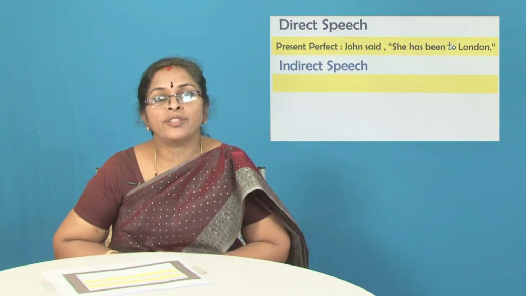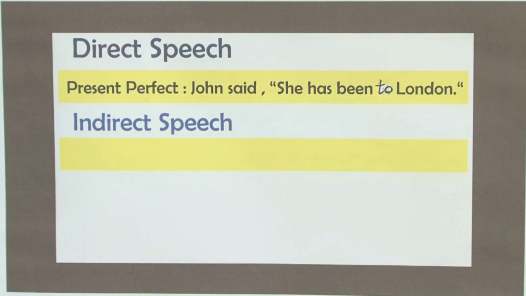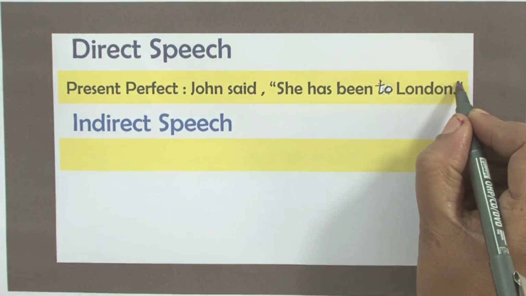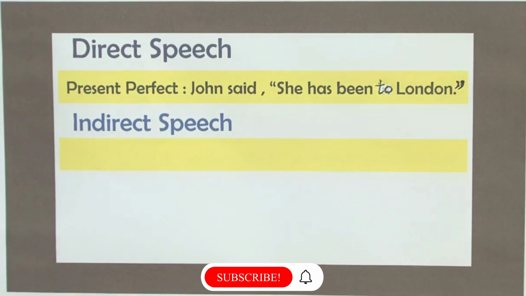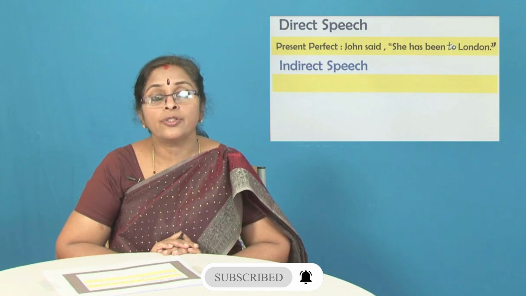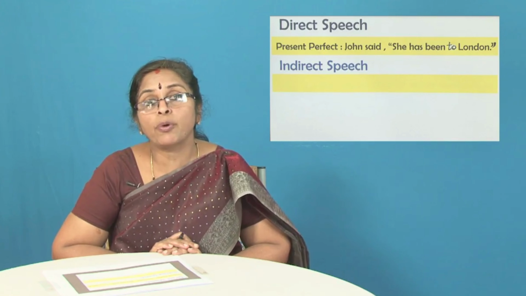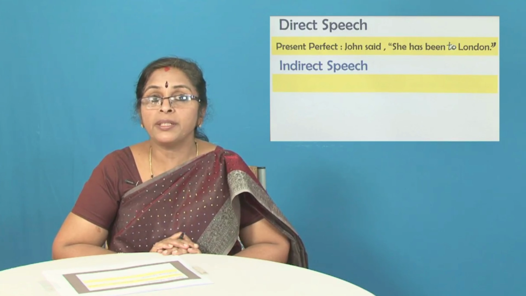Okay, shall we move on to the next example? Probably it must be the fourth or the third example, students. John said, "She has been to London." Again, the close inverted commas is not printed properly. Kindly make a note of that and change it accordingly. John said, "She has been to London." Which is the reporting verb? The reporting verb is said.